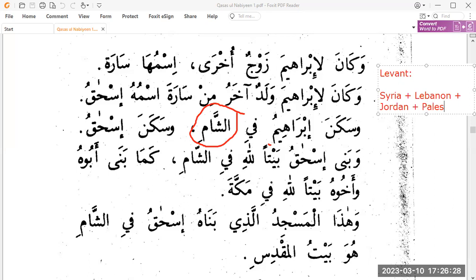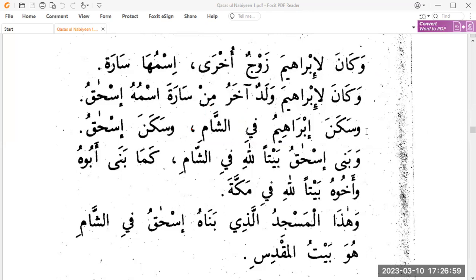Palestine. Okay, so the Sham of that time would consist of all these modern day countries. Modern day nation states would be a part of the Sham of the ancient time. But today this Sham has been restricted only to Syria. It was contracted, areas were taken out, and now it has become Syria. But otherwise it was the Levant. We can see the Levantine area of the Middle East. So when we say Sham, we're not just restricting it to modern day Syria. It's the entire area of Levant.